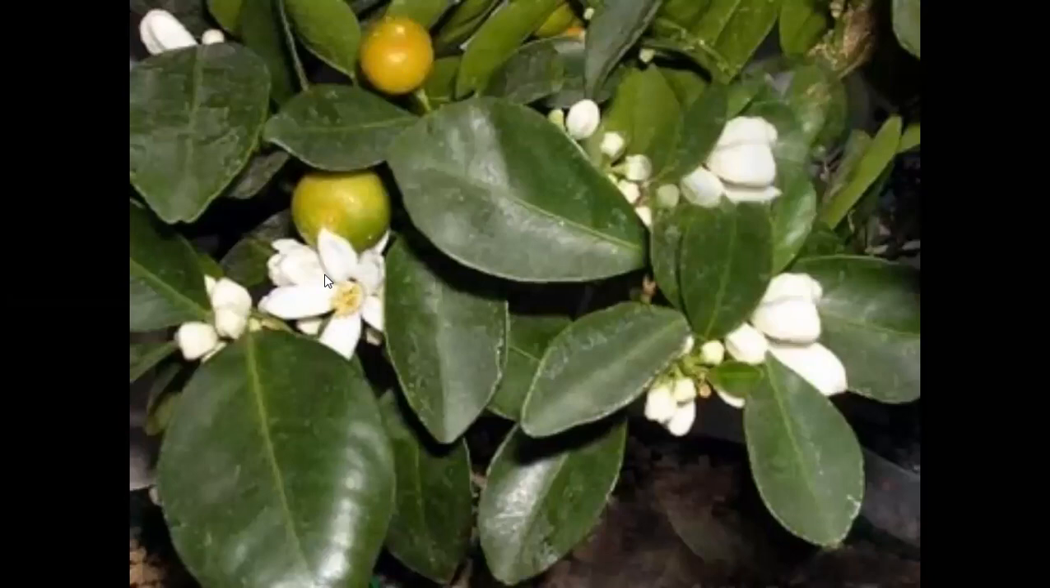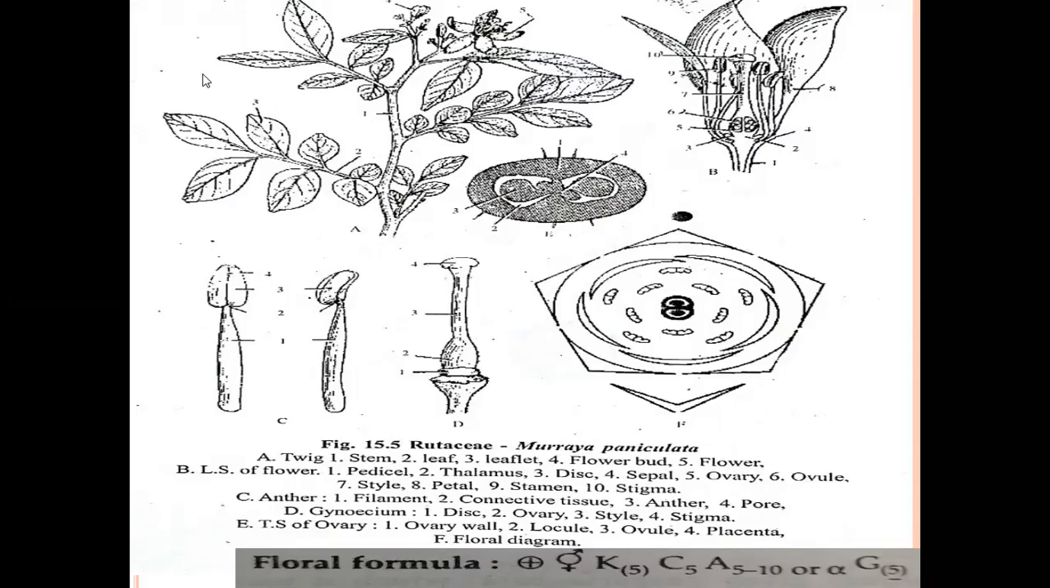In Murraya koenigii, a terminal inflorescence is present. Here, the terminal part of the shoot develops into an inflorescence, called terminal inflorescence. Then coming to the flower, it contains a small stalk-like structure called the pedicel. The pedicel is small.